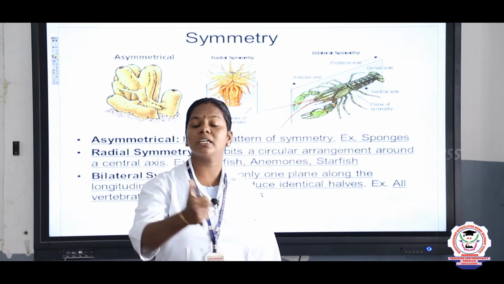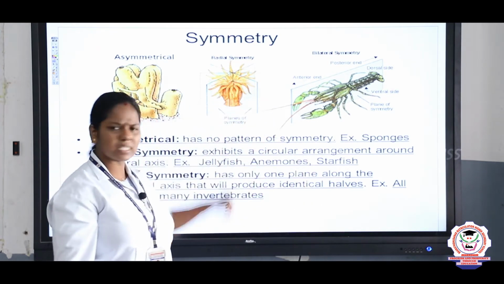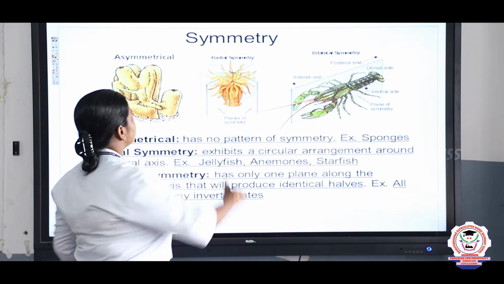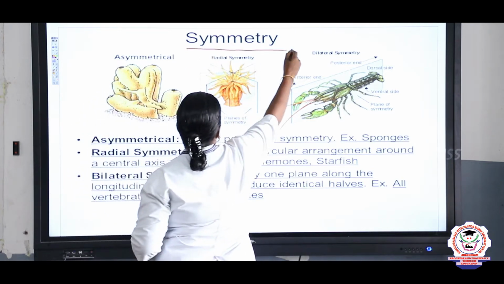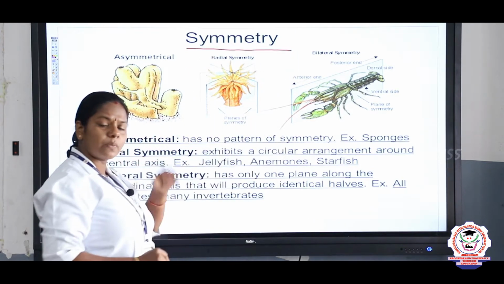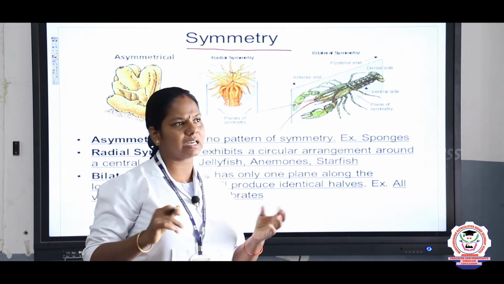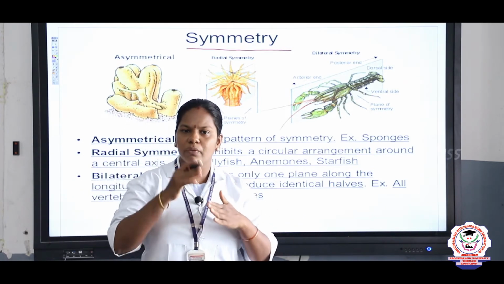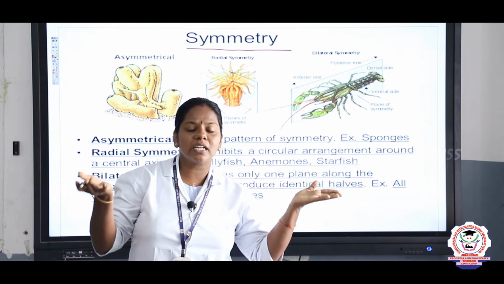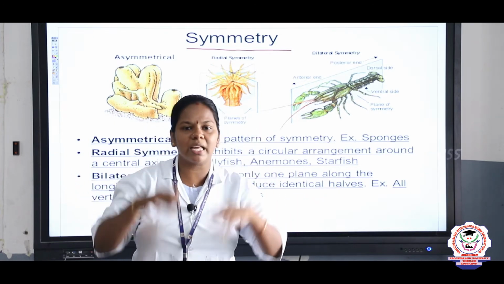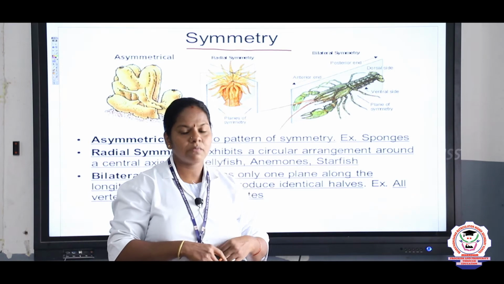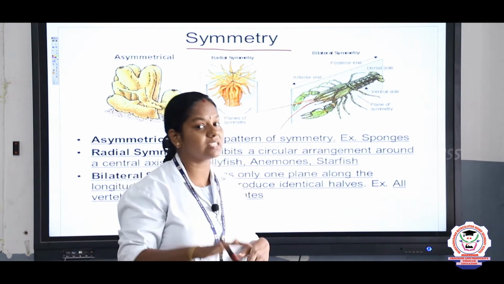In that, the first one is symmetry. What is symmetry, children? Symmetry means a plane of division, right, which divides the organism into two equal halves. That is, if we divide an organism, the two sides must possess similar organs, right? And based on symmetry, we can classify the organisms into three.